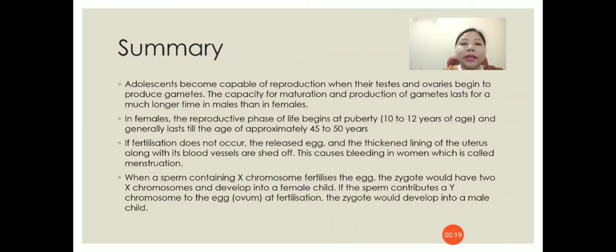When a sperm containing an X chromosome fertilizes the egg, the zygote would have 2 X chromosomes and develop into a female child. If the sperm contributes a Y chromosome to the egg at fertilization, the zygote would develop into a male child.